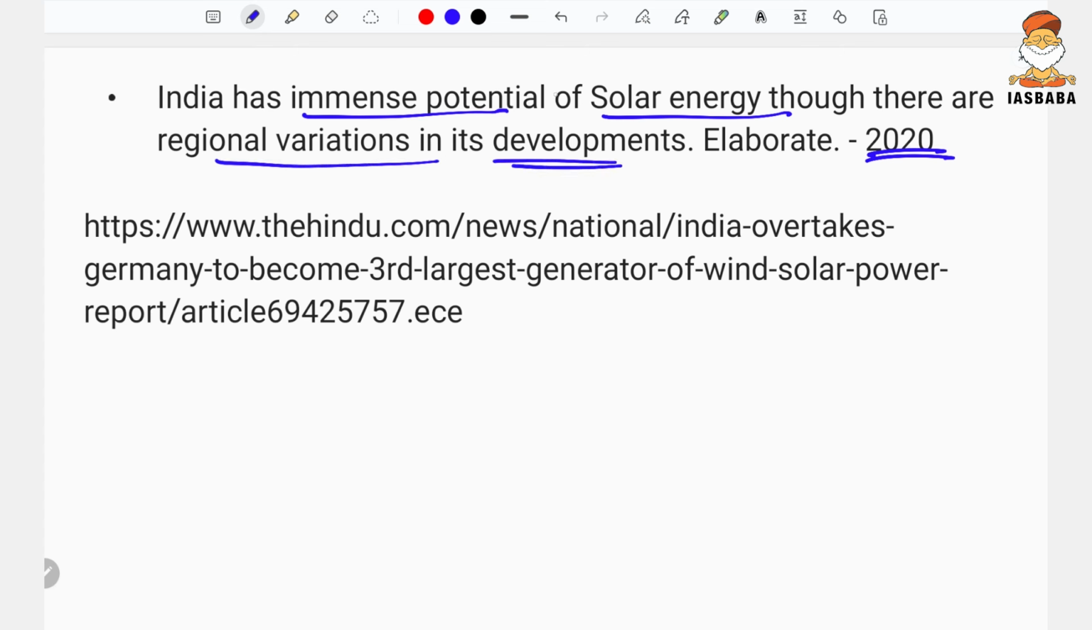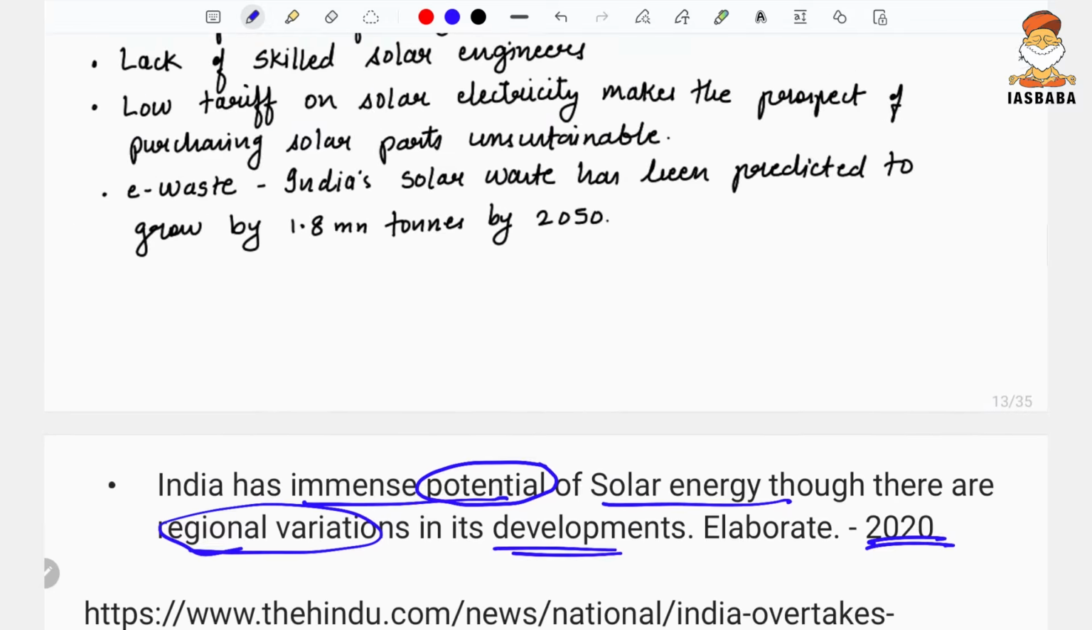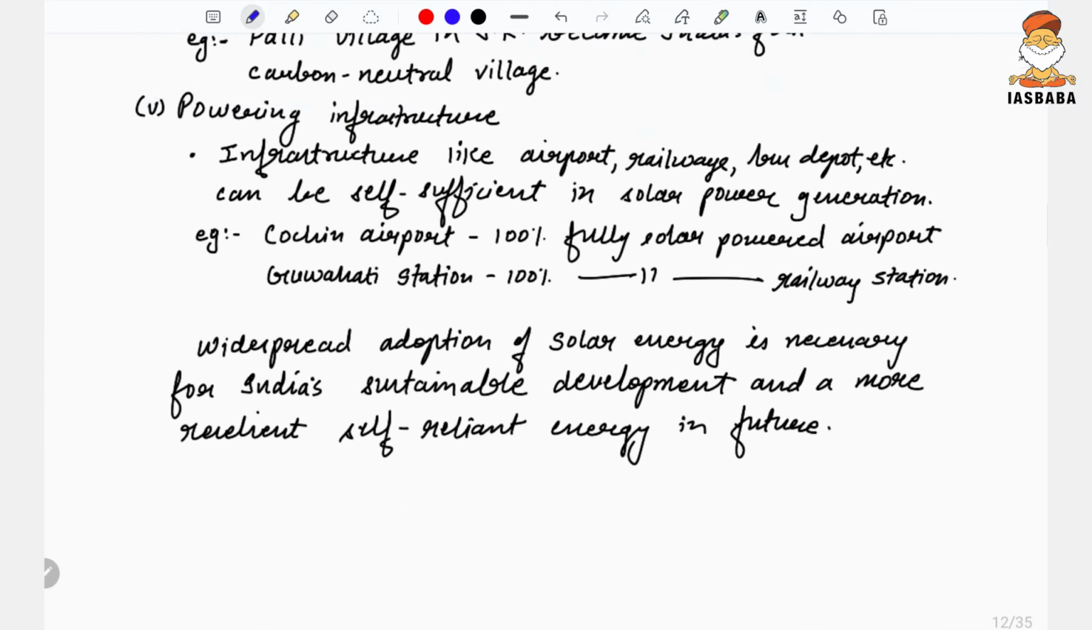So here the demand of the question was a little different: potential, and you need to mention the regions where solar energy production could be done in India and the regional variations, why this regional variability is there. And in the current affairs, India became the third largest generator of renewable energy through wind, solar, and power, and it overtook Germany just a couple of months ago.